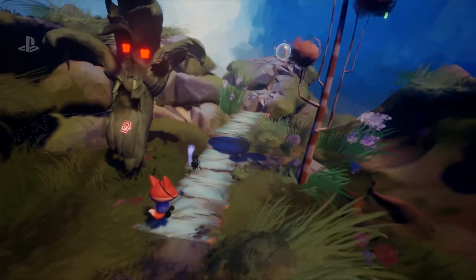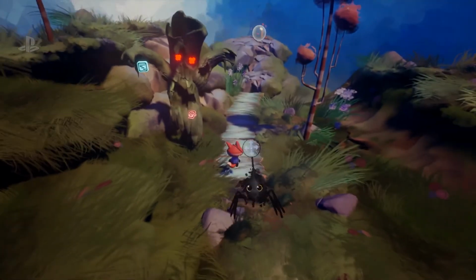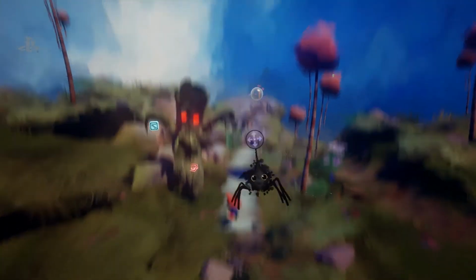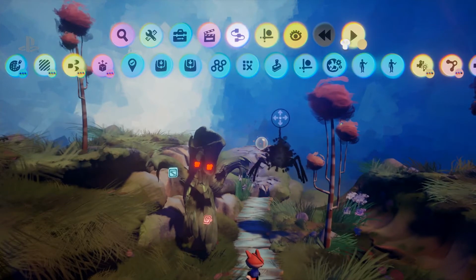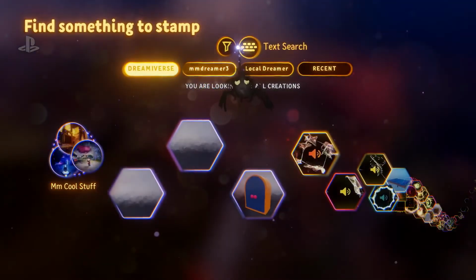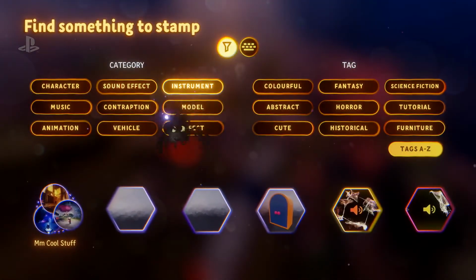So music. Let's make some music. That's what's lacking in here at the moment. This was one of my favorite bits from our demo, was the music. Okay, so... This is incredible. Obviously, I could just search for a piece of music that somebody else has made. That's really easy. So you can instantly give your level a bit of atmosphere.